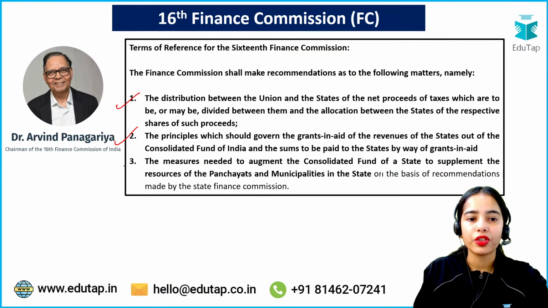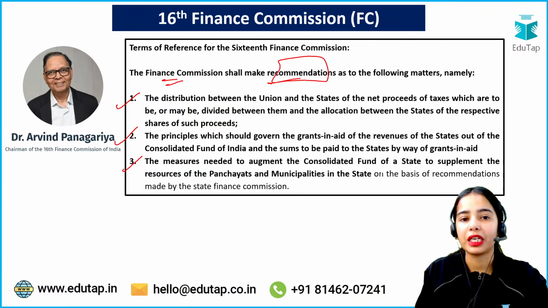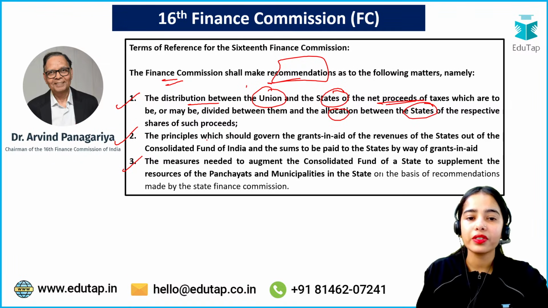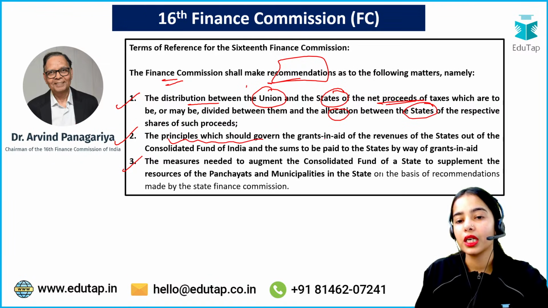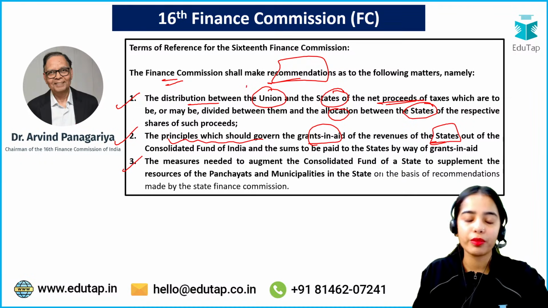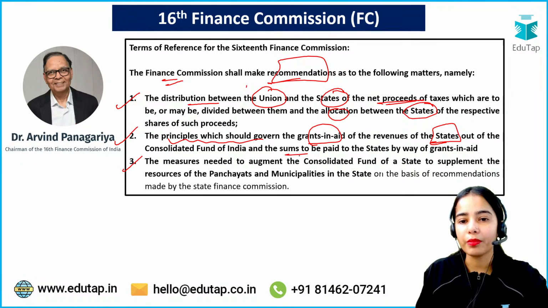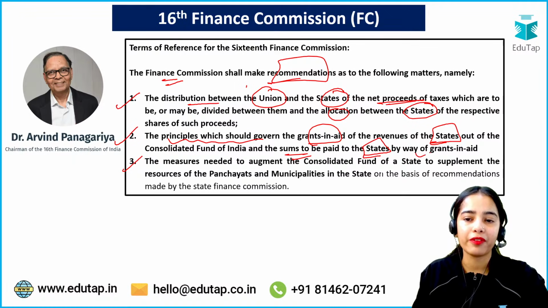So these are the terms of reference. The Finance Commission had to provide the recommendation on how to distribute the net proceeds of tax between union and states, as well as how to allocate between the states, as well as the principles which should govern the grants given to the state governments from the center, as well as the sum to be paid to the states by way of grant.